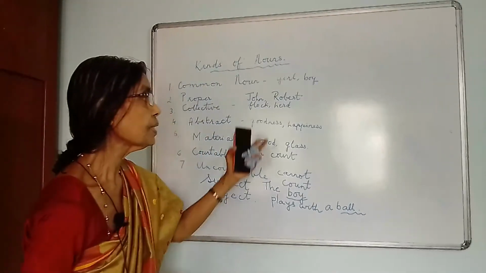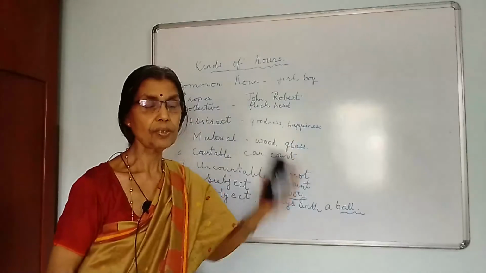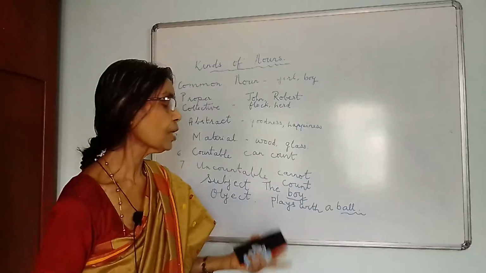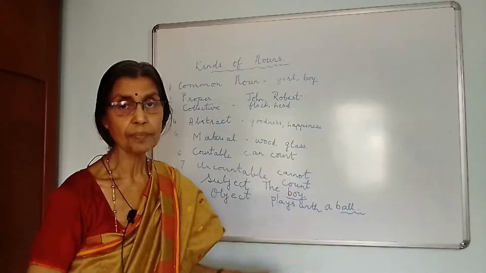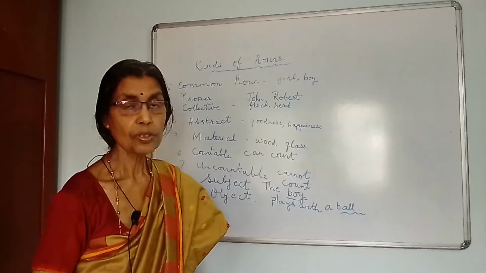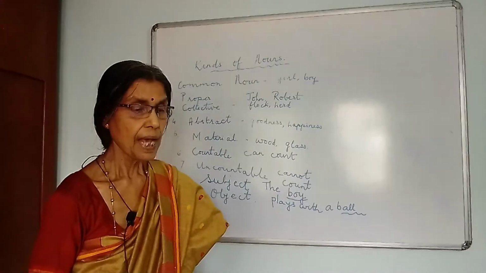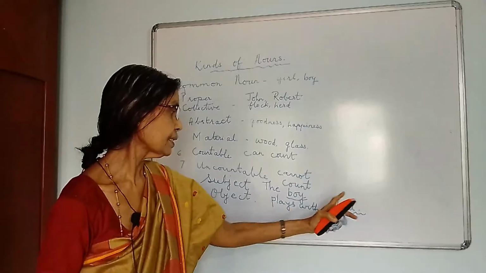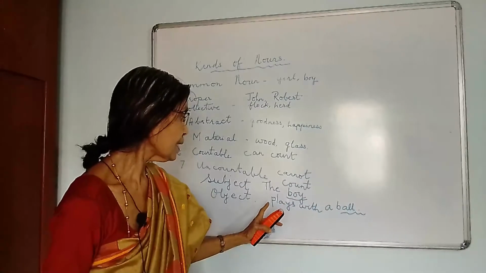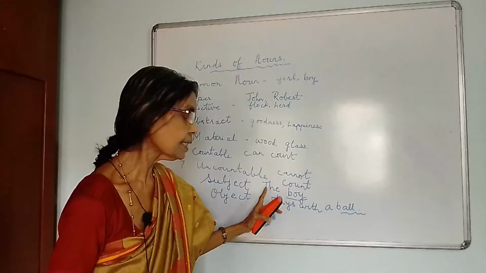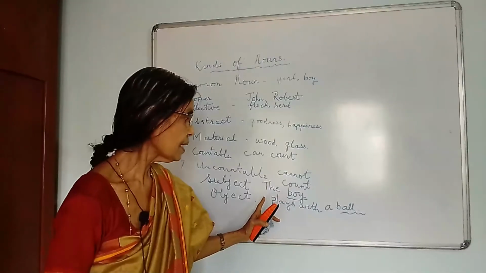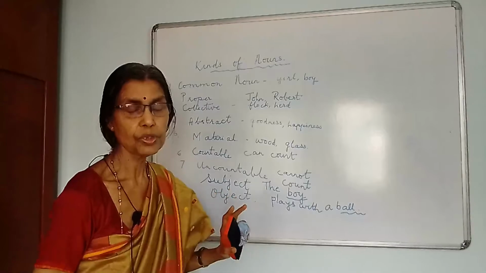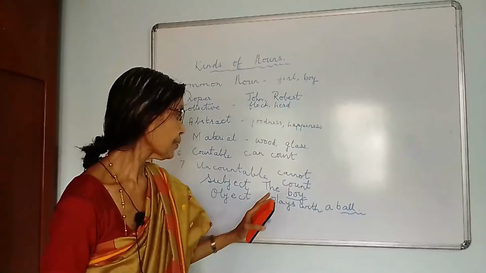Right now, you can just revise these kinds of nouns, jot them in your notebook, make a grammar book or a vocabulary book where you can write as many words as possible. So your spellings will be improved, and then start applying them in different sentences. Remember, mostly the common nouns have the article the, a or an, but it's not compulsory. Whereas proper nouns, they don't have usually any articles.